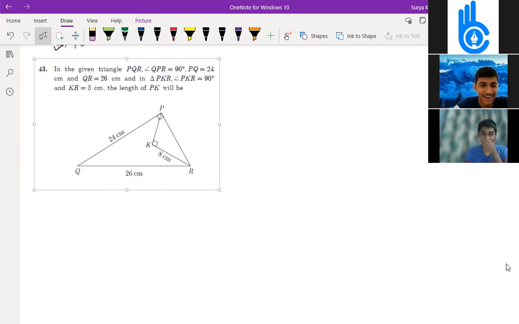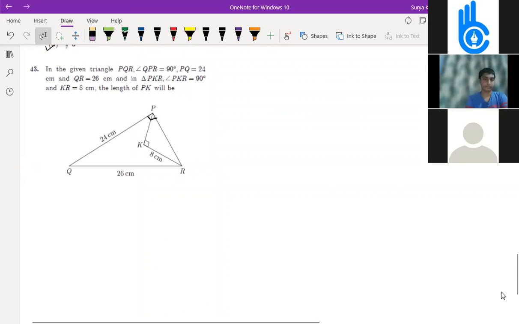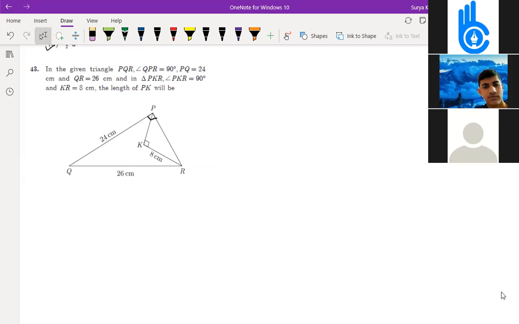Now see, next question 43. In triangle PQR, angle QPR is equal to 90 degrees, PQ is equal to 24, QR is 26. In triangle PKR, angle PKR is equal to 90 degrees, KS is 8. Find the length of PK.